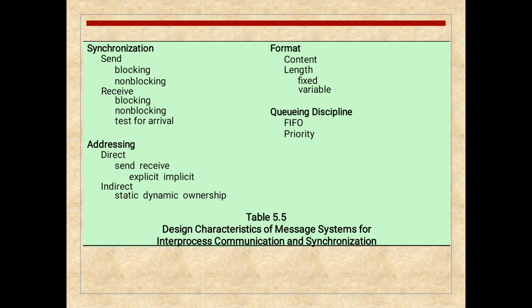In direct addressing: send, receive, explicit, implicit. In indirect: static, dynamic, ownership. Format: content, length, fixed, variable. And queuing discipline: FIFO and priority.